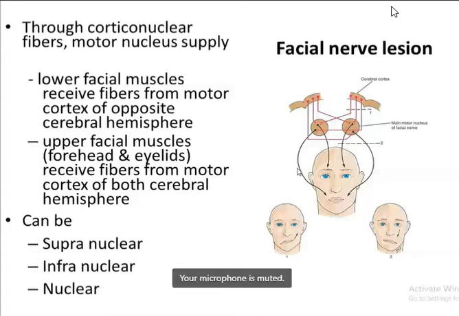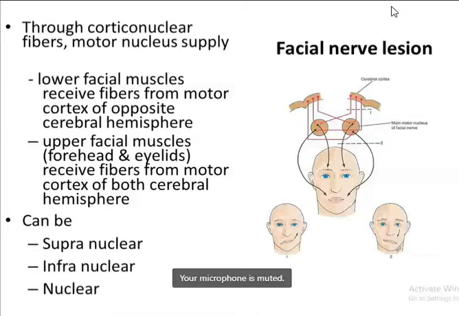Depending upon the site of the lesion, it can be either the supranuclear lesion, that is above the nucleus, or the nuclear lesion, or the infranuclear lesion, that is below the level of the nucleus. So any type of facial nerve injury can occur. Now come to the supranuclear, for example here.